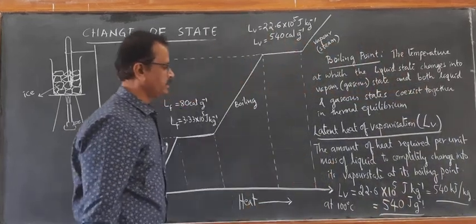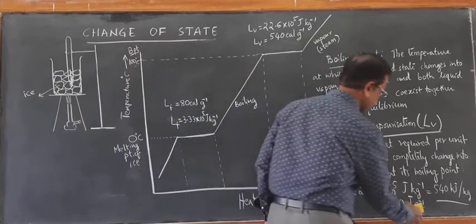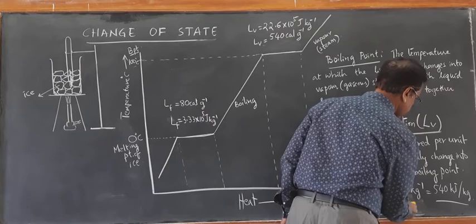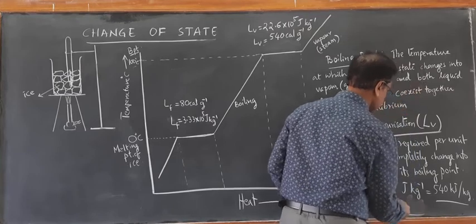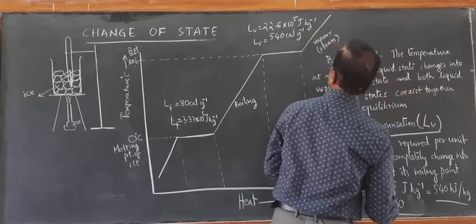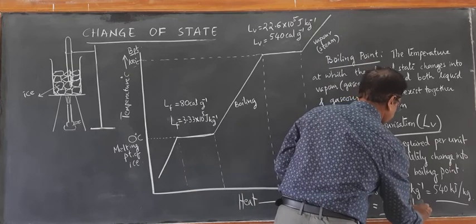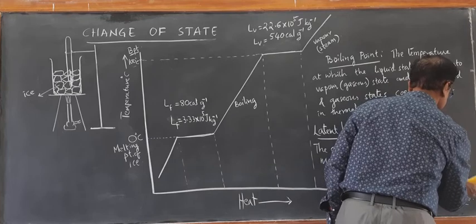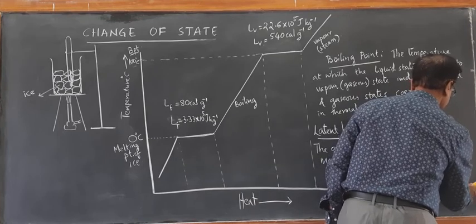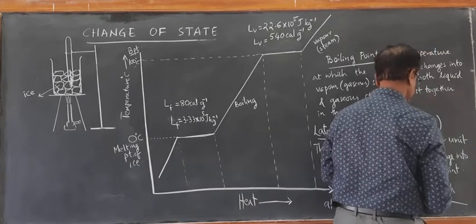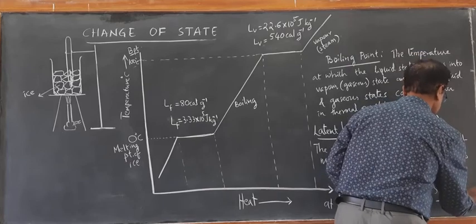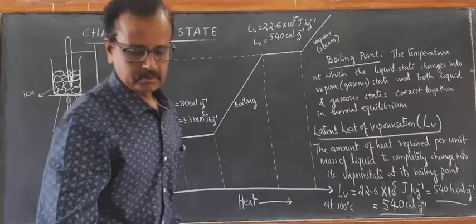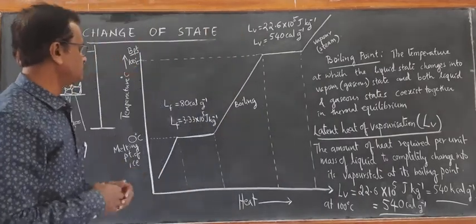So this is in joule, this is in calorie per gram, and this is in kilocalorie per kg.